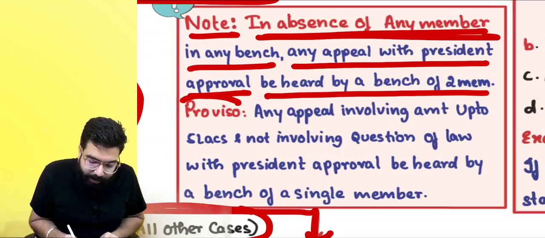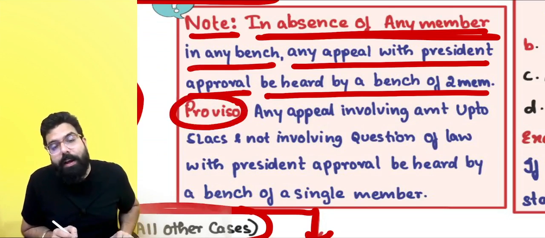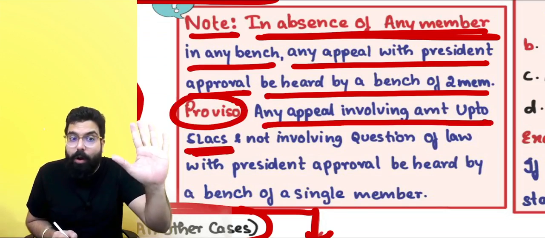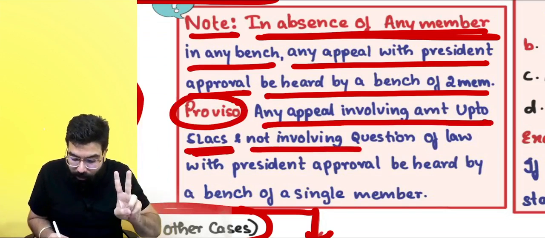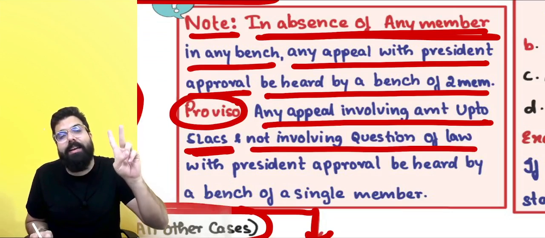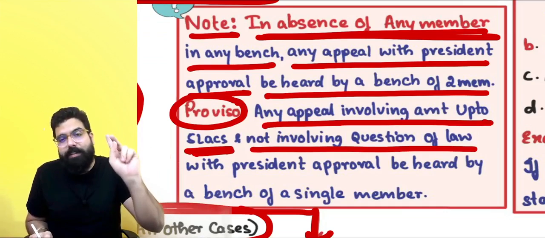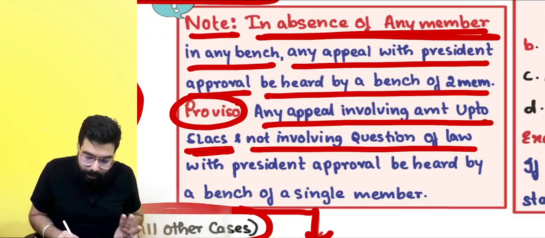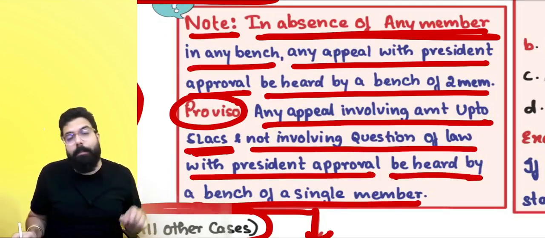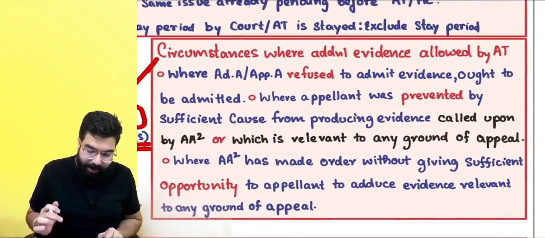Okay, sir. There is a proviso. Can 1 member also hear an appeal? An appeal involving an amount up to 5 lakh. Number 2, it does not involve a substantial question of law. It's a fact-related case, not a case which involves a substantial question of law. And thirdly, with the president's approval, it can be heard by a single member also. Okay, sir. Point is clear.